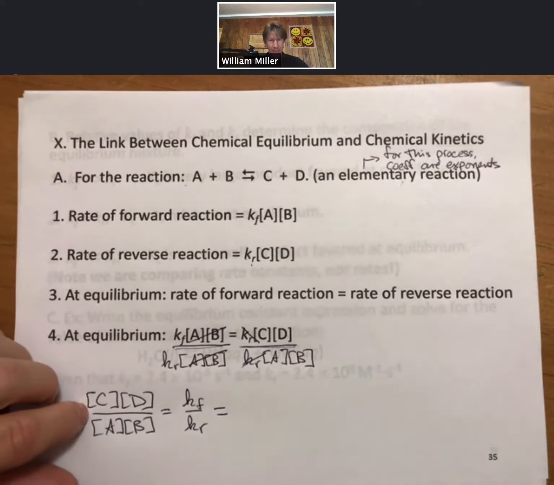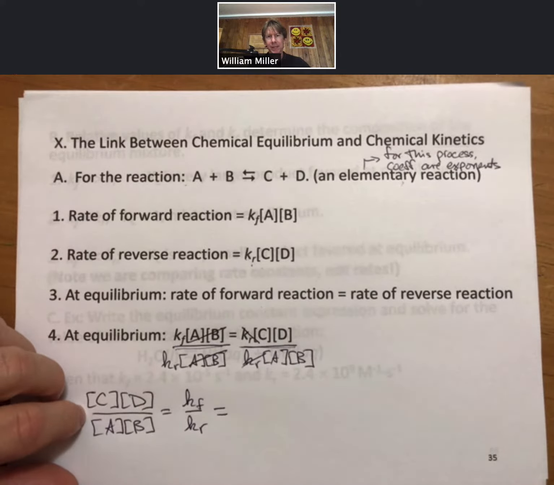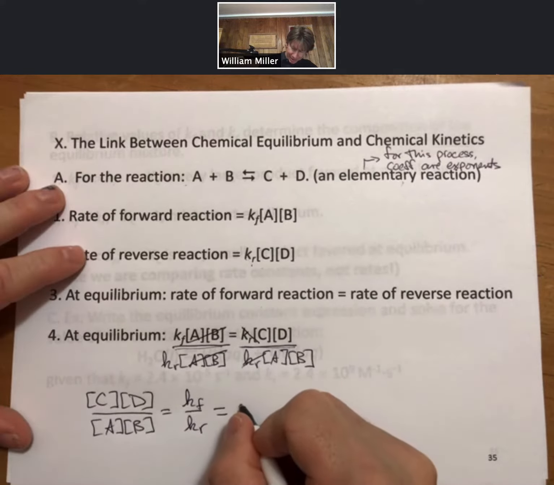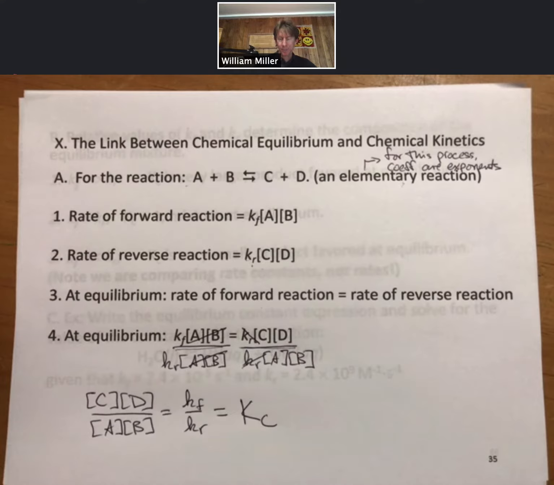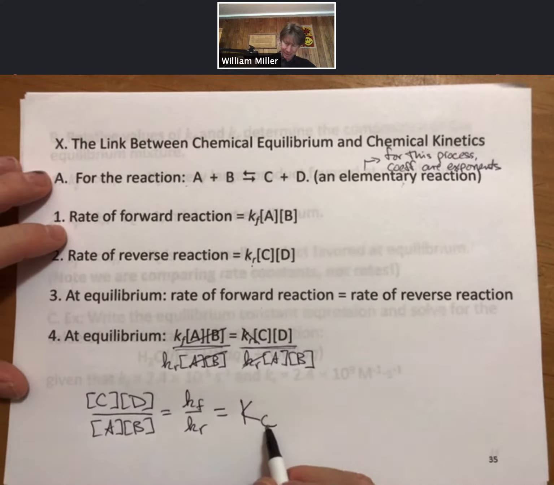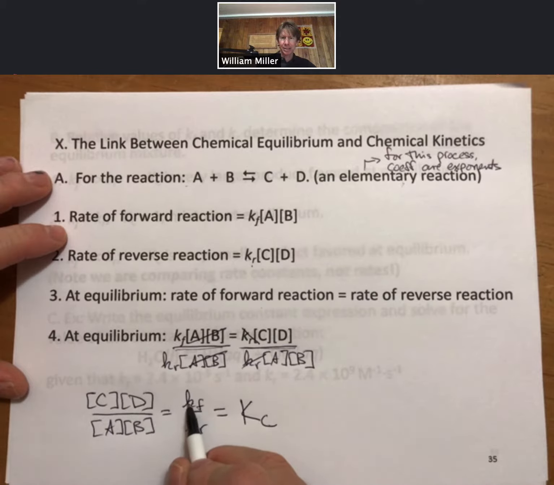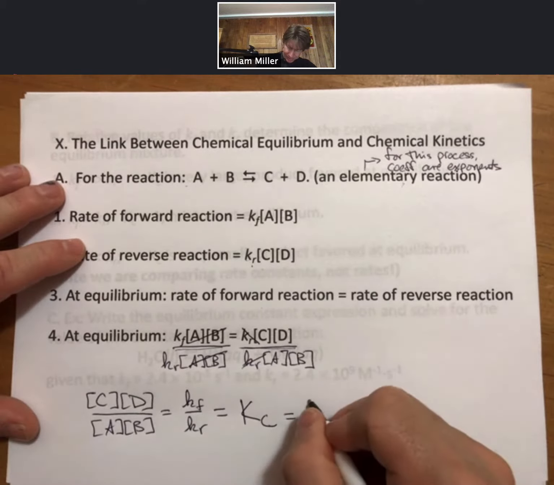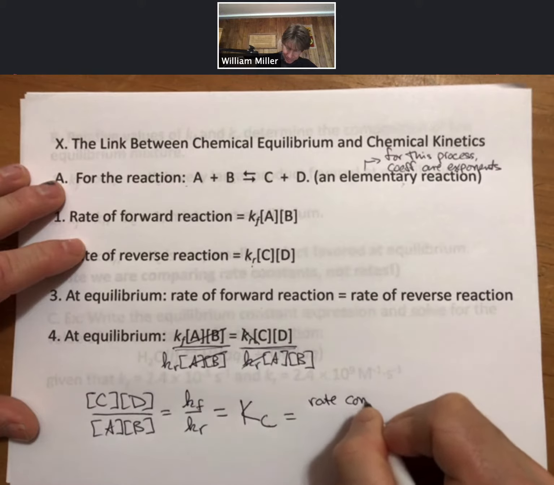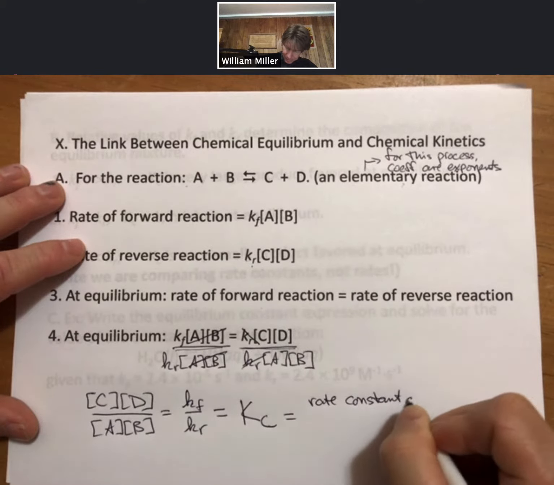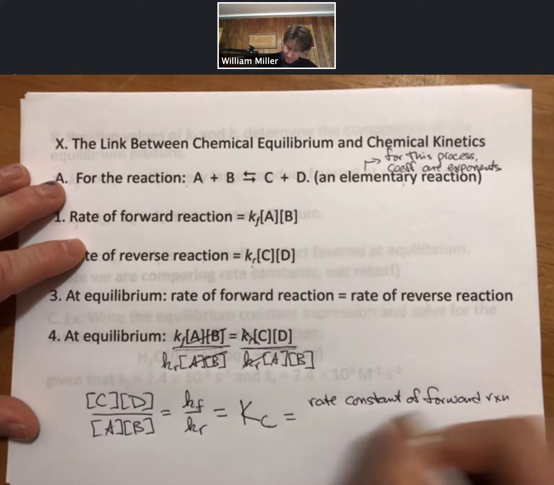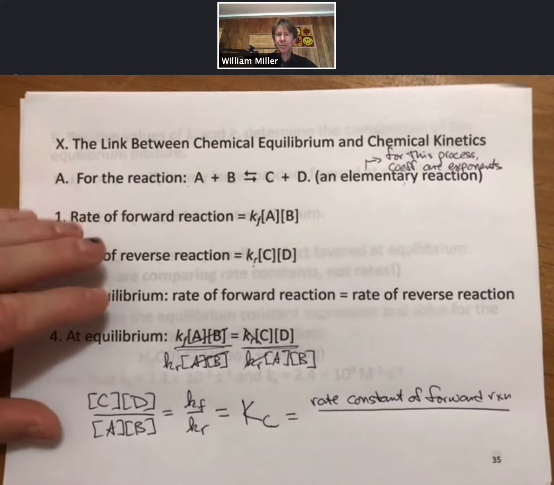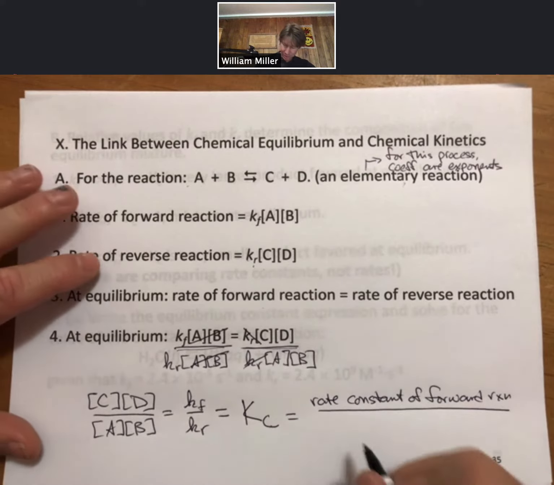And this thing right here is also known as the equilibrium constant, Kc. So Kc is also equal to the ratio of the rate constant of the forward reaction divided by the rate constant of the reverse reaction.